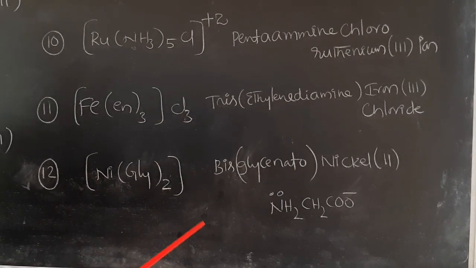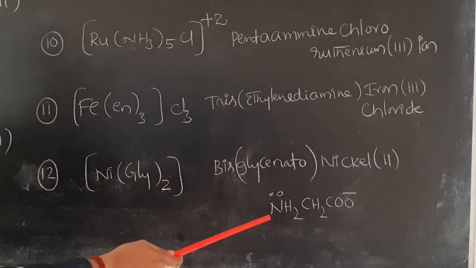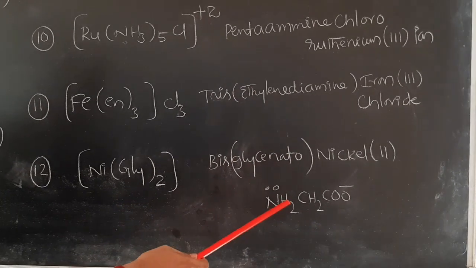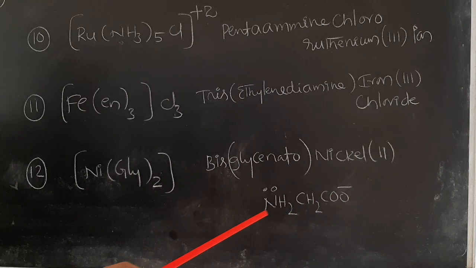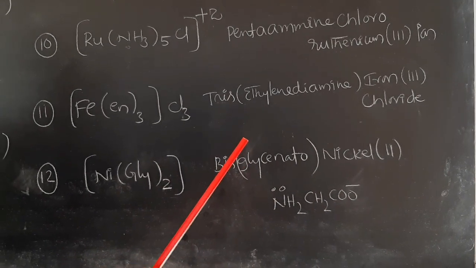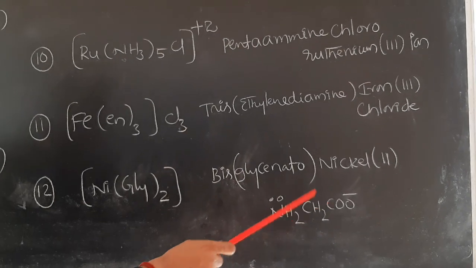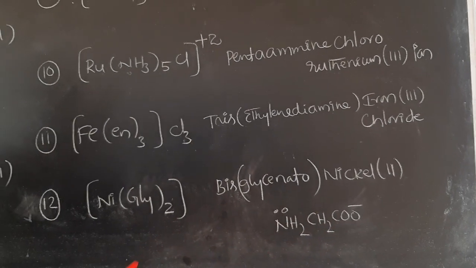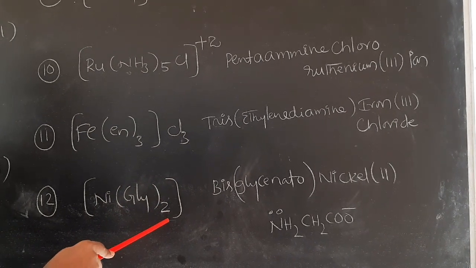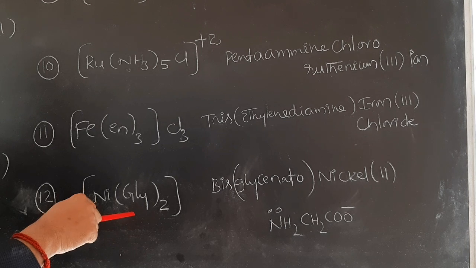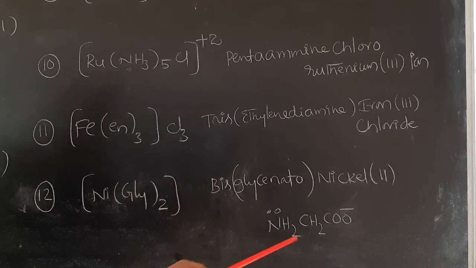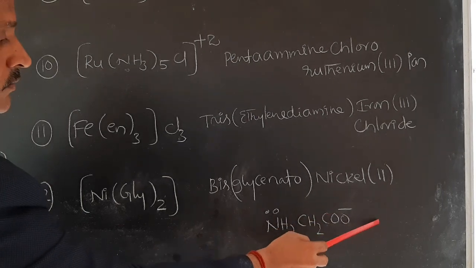You have to know glycine, the molecule glycine corresponding to NH2CH2COOH. NH2CH2COO minus is called the glycinate anion. NH2CH2COOH is glycine. NH2CH2COO minus is the glycinate anion. How many glycinate anions are there? There are 2 glycinate anions. So this is also a chelating ligand. So one coordinate covalent bond is formed from this side. Another coordinate covalent bond is formed from this side.